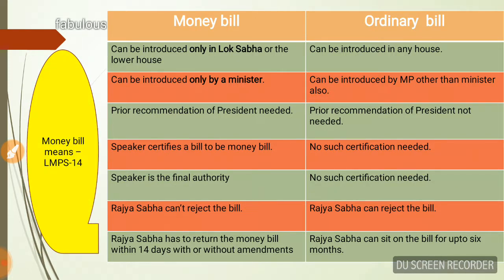Now I have made a simple code here, LMPS 14, so it can be remembered to learn some of the features of the money bill. For example, L stands for the Lok Sabha, it can be introduced only in Lok Sabha. M stands for only by minister. P stands for prior recommendation of president is needed. S stands for speaker is the final authority, and 14 means 14 days can be delayed by Rajya Sabha.